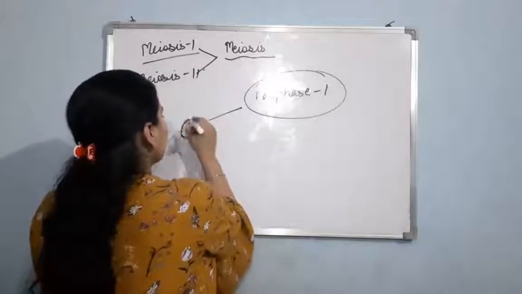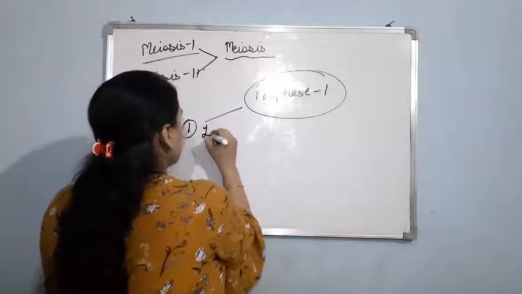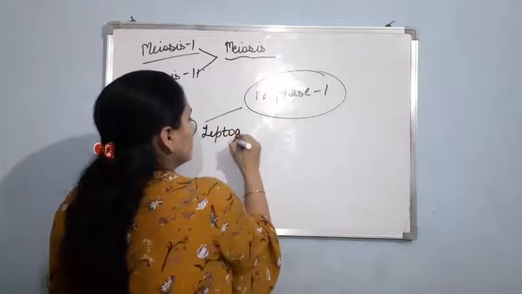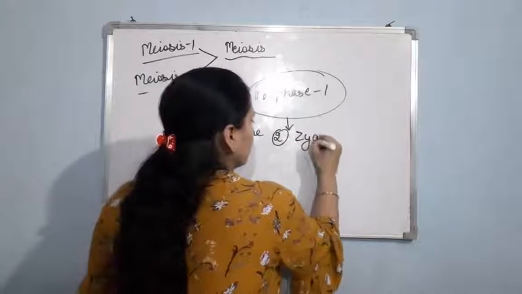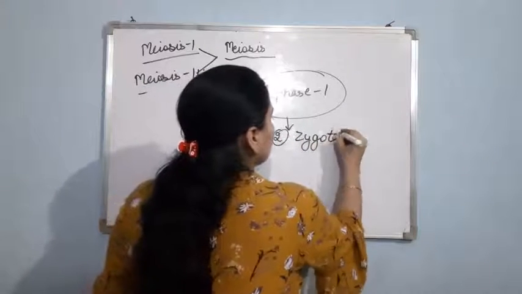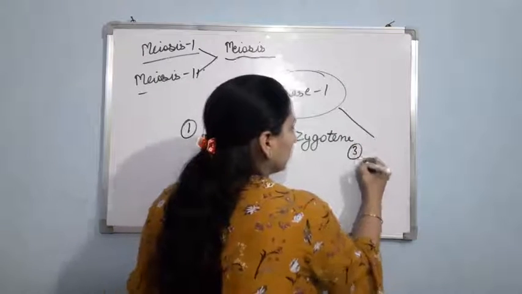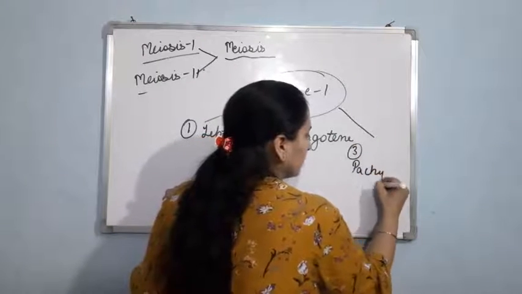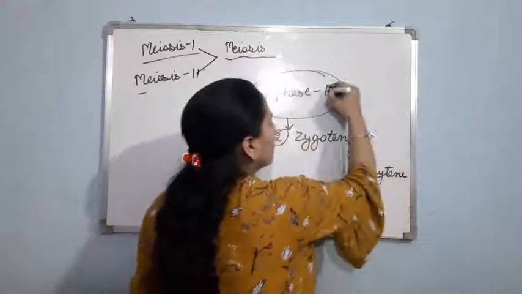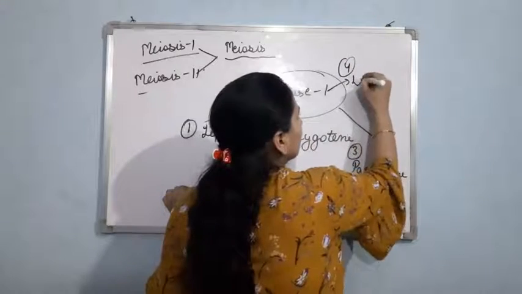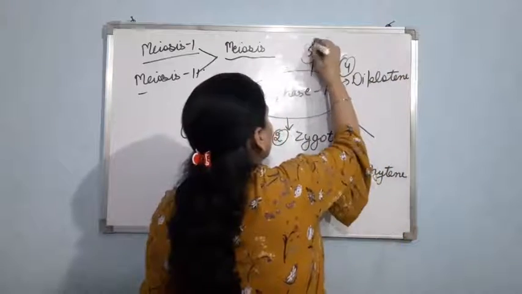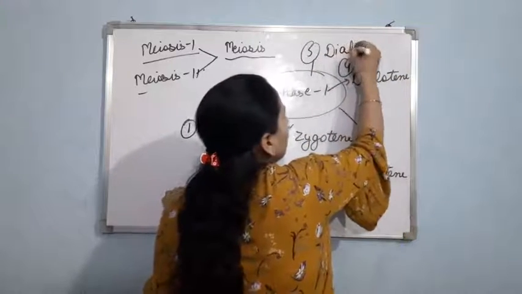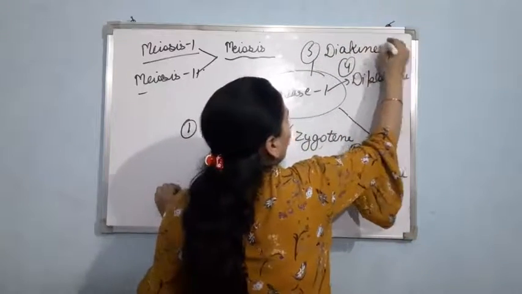First one is leptotene. Second one is zygotene. Third one is pachytene. Fourth one is diplotene. And last is diakinesis. Okay. So now let us study these one by one.